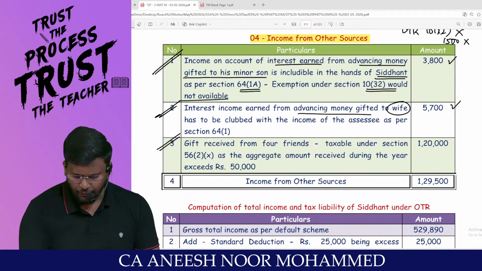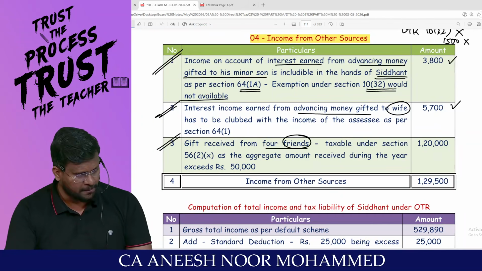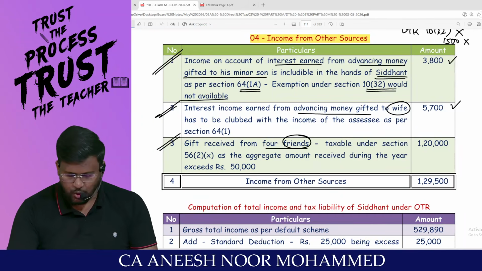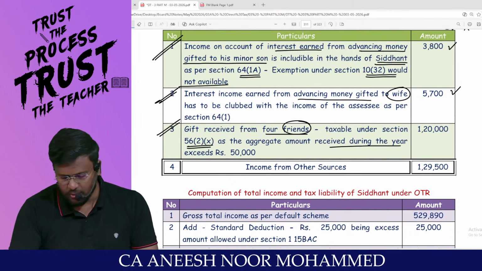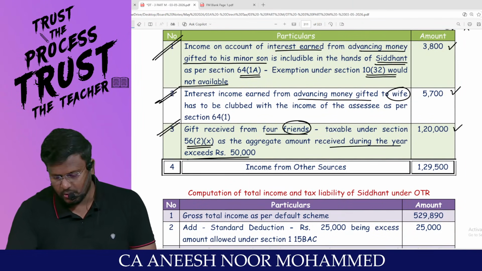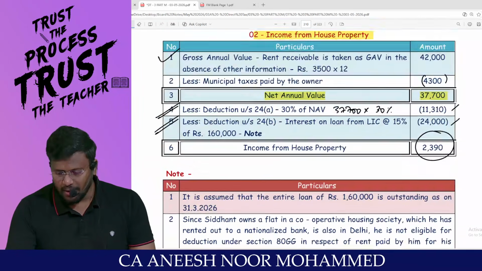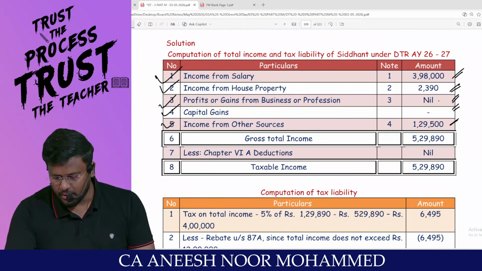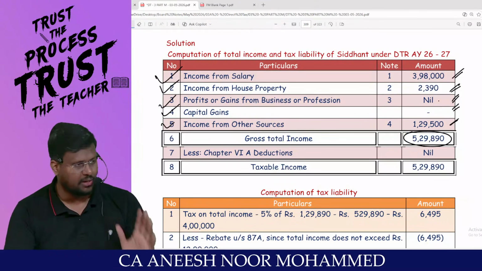Gift received from 4 friends. My dear lovable students, first of all, friends are not relatives. Number two, there is no specific occasion given in the question. So it is taxable under 56(2)(x) as the aggregate amount received during the year exceeds 50,000. Total 1 lakh. So the total taxable IFOS will be 1,29,500. That's what we have written here, 1,29,500. If you add everything, you will get the gross total income of 5,29,890.